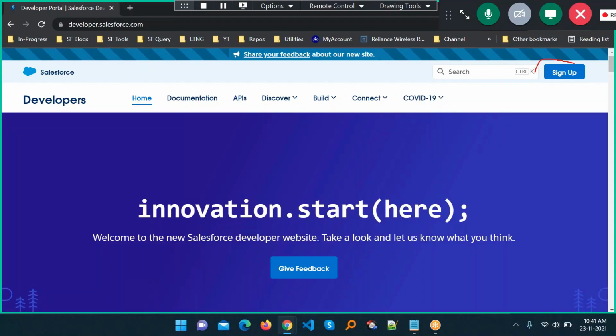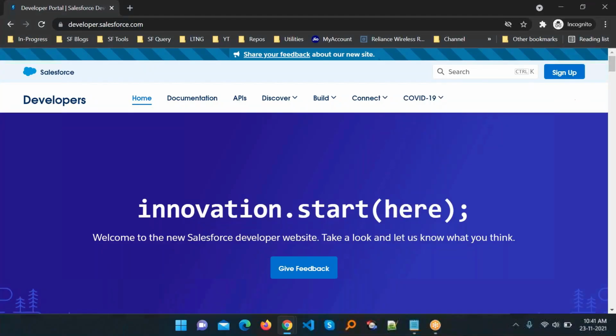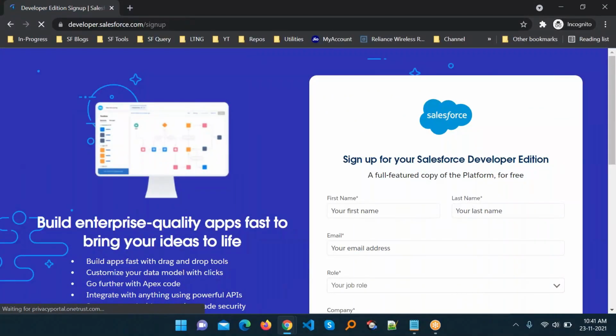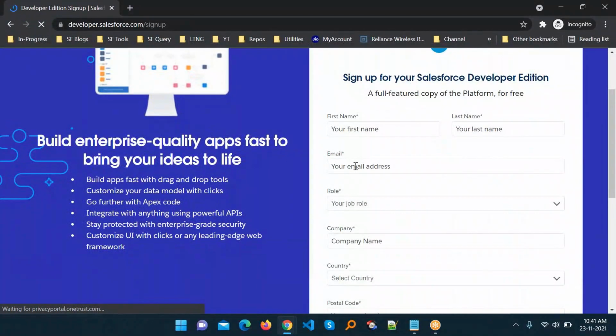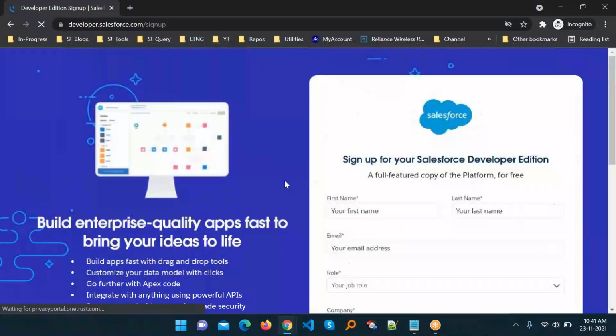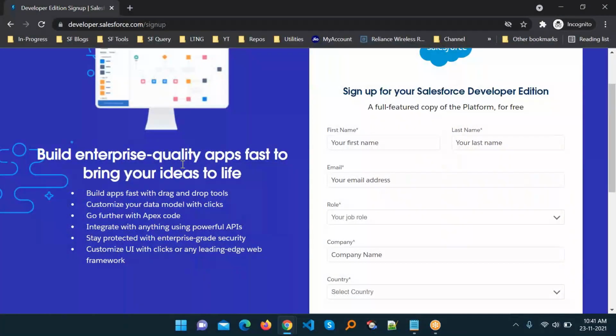You have to click this sign up button first. Then you can see this type of form: first name, last name, email. Also you can learn from here: build enterprise quality apps fast, build your ideas, drag and drop functionality, Apex code, everything you can see here and learn from here.